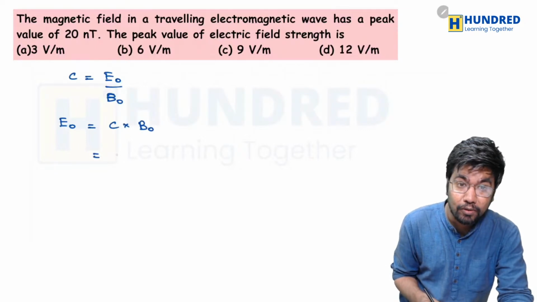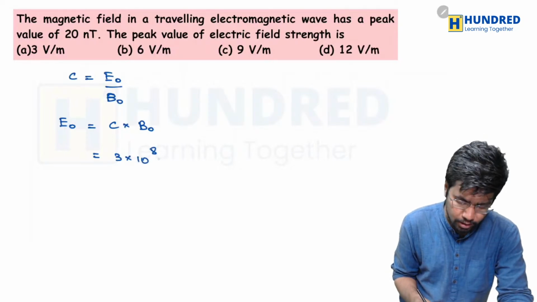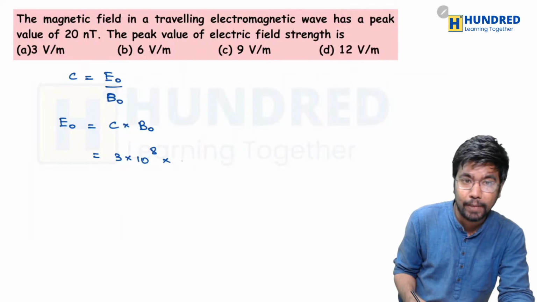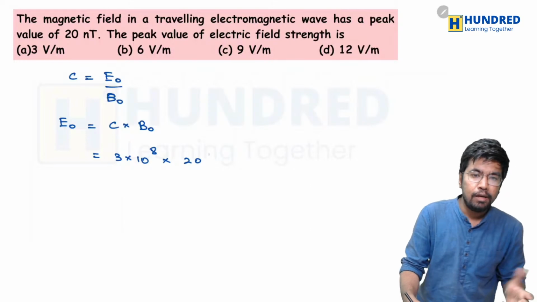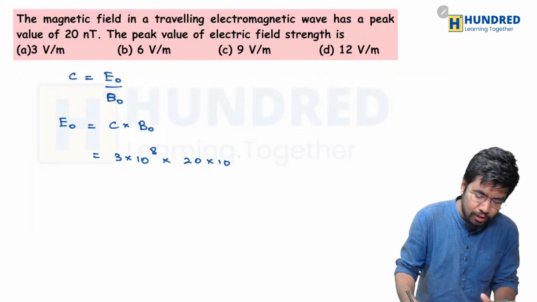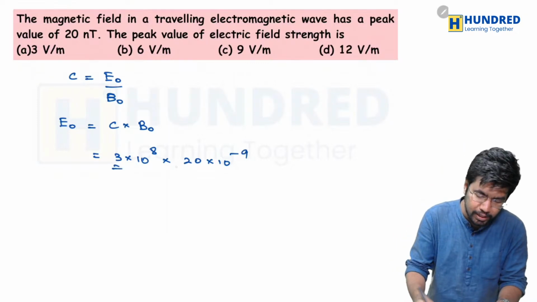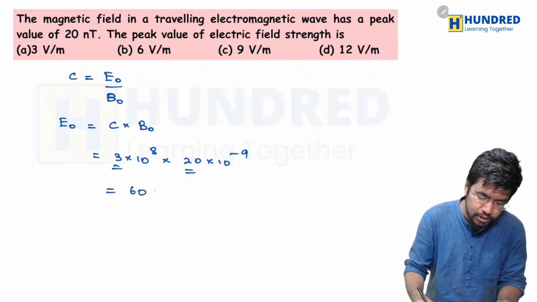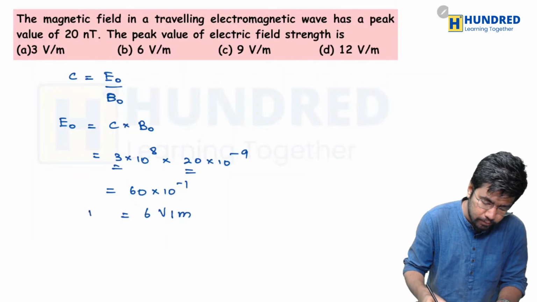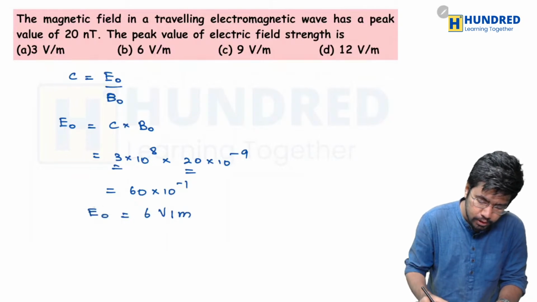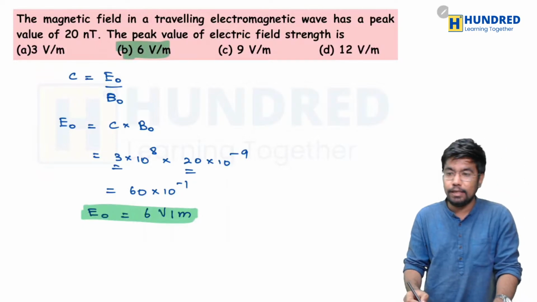So what is the velocity of light? Well, it is 3 into 10 power 8 meter per second, into what is the value of magnetic field that they have given? Well, they have given it as 20, and it is in nano, so 20 into 10 power minus 9. That's it. All you have to do is multiply 3 and 20. So it is going to be equal to 60 into 10 power minus 1, or just 6 volt per meter. That is the value of E naught. So which option is matching here? Well, again option B is matching here.